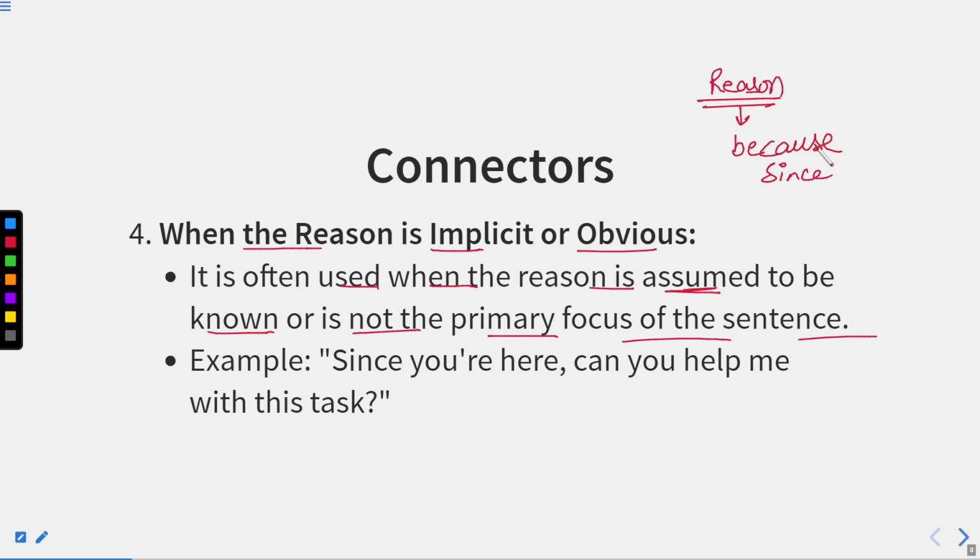So since and because both play the same role, or they both can be used in substitution for each other. Here it is often used when the reason is assumed to be known or is not the primary focus of the sentence. Example: since you are here, you can help me with this task. So the condition which is the reason for that is actually because you are here. So since you are here, we can establish it just to show the reason.